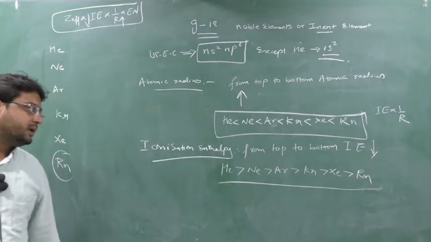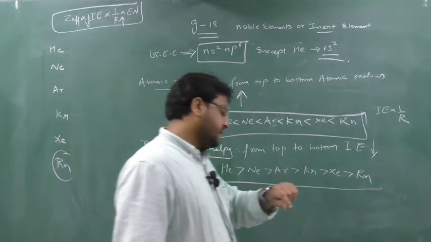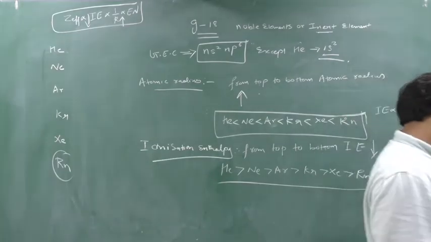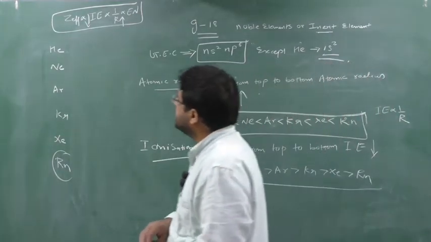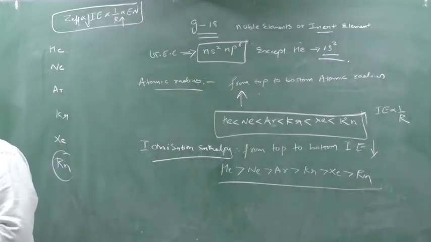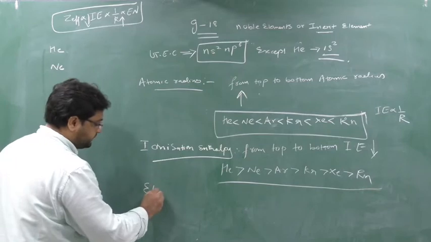Therefore, ionization enthalpy decreases down the group. Clear? Okay, next we will see electronegativity.